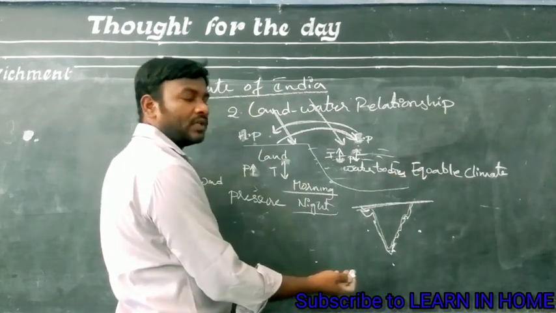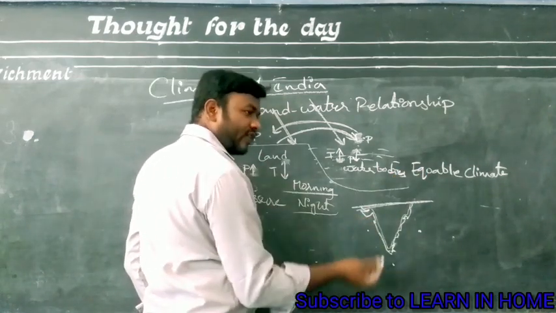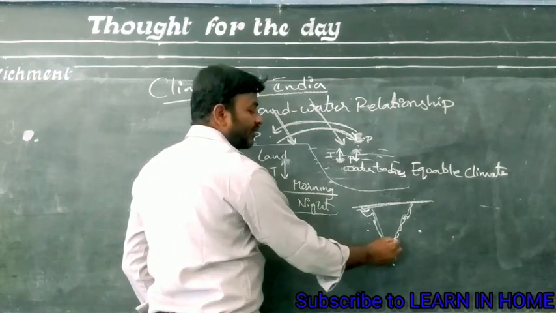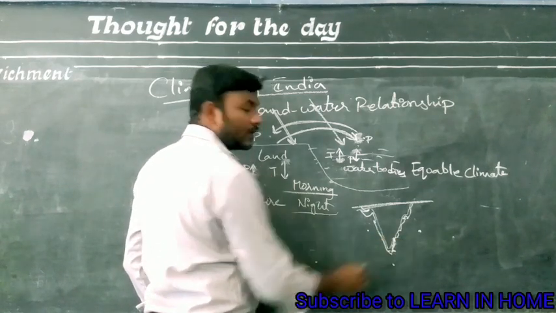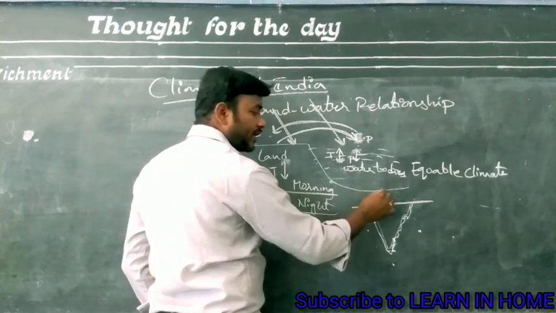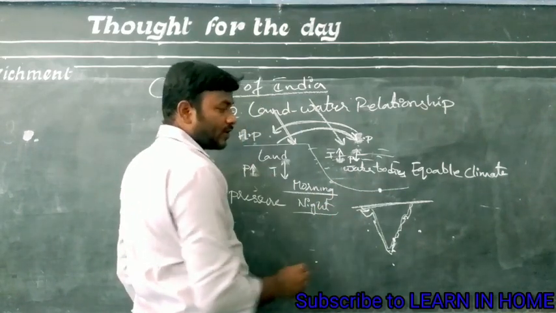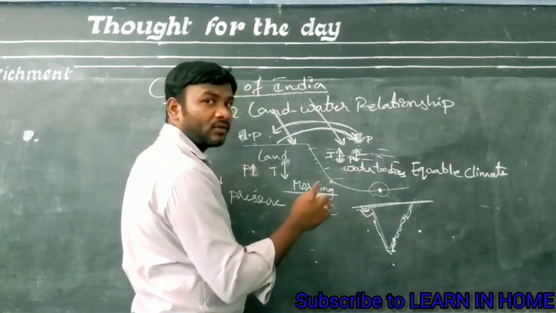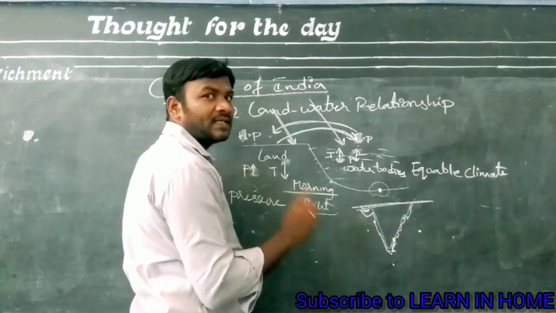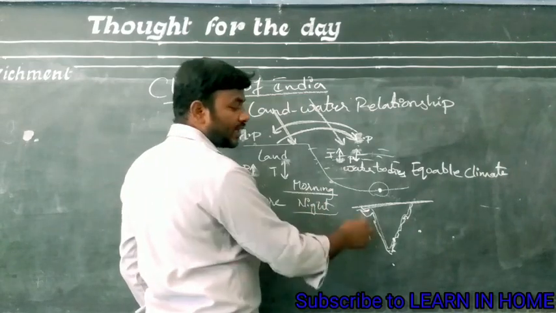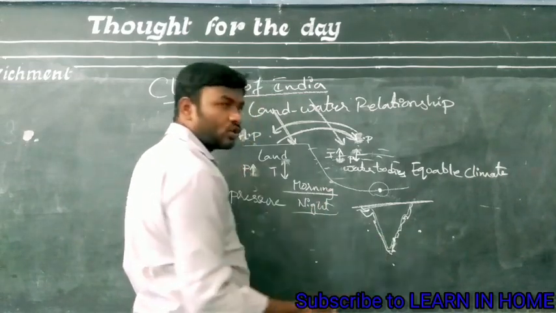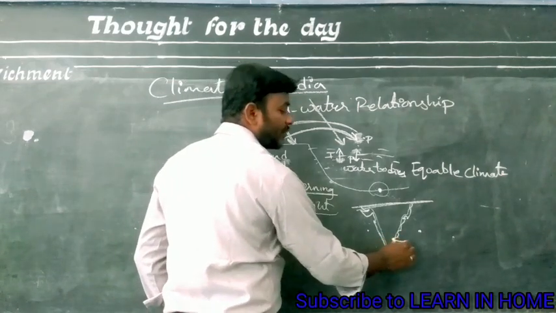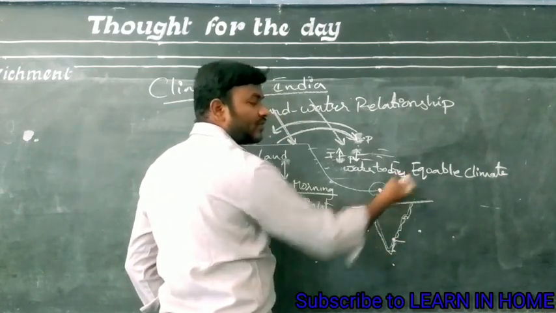ఈక్వబుల్ క్లైమేట్ కనిపిస్తుంది. If the place is very far away from the coastal area or far away from the water, observe here, I had taken one place, Chennai, and I had taken another place, Delhi. Delhi తీసుకున్నాం. Delhi is in northern India and it is completely landlocked. అంటే చుట్టుపక్కల ఎక్కడ కూడా దానికి బోర్డర్గా వాటర్ బాడీస్ లేవు, ఓషన్ లేదు. కానీ ఇక్కడ చెన్నై ఉంది, వాటర్ బాడీ, ఓషన్ ఉంది. సో అప్పుడు ఏమవుతుంది, చెన్నై is a coastal area and here if you observe the climate will be equable climate.